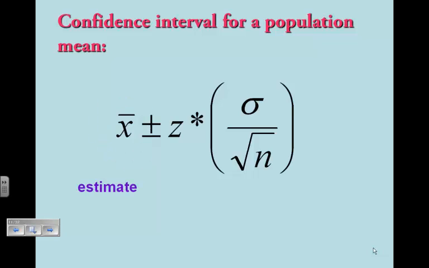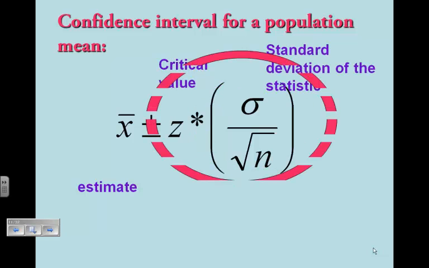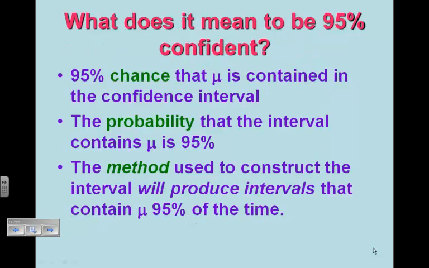So x bar is the estimate, the critical value, and then that is the standard deviation of the statistic. Those 2 things together are the margin of error. Again, you hopefully wrote all those down.